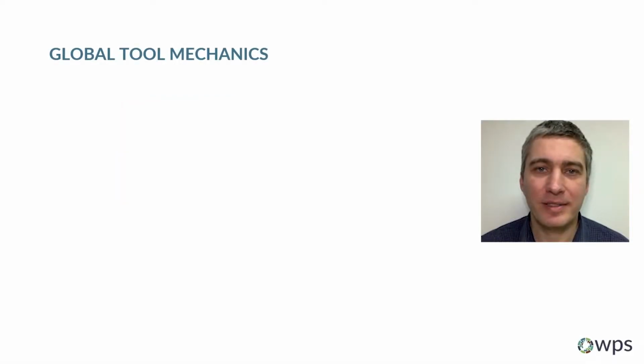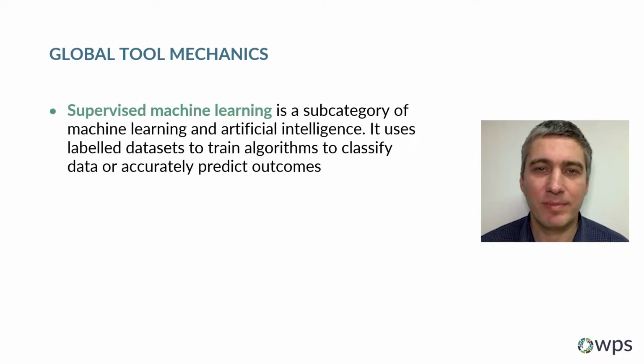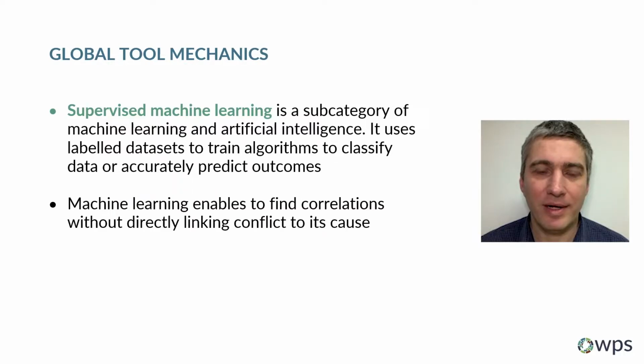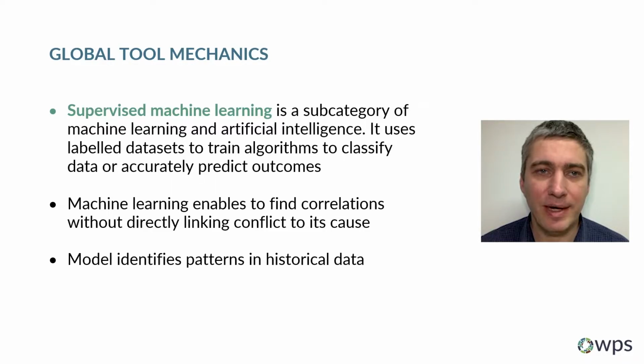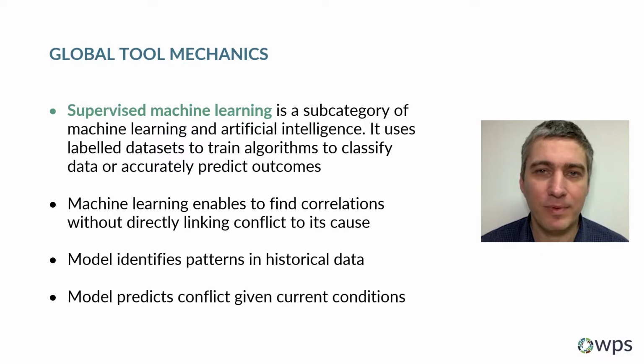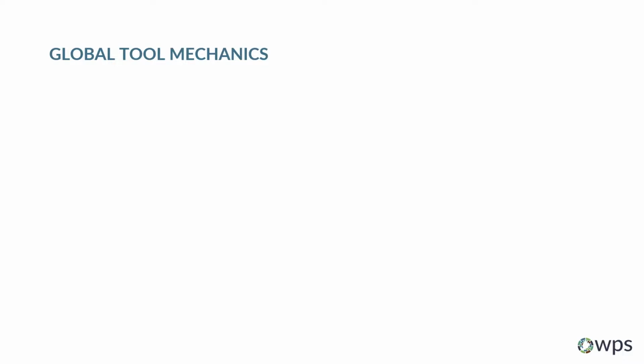The conflict predictions of the Global Early Warning Tool are generated through the use of supervised machine learning. Because there is little consensus on which factors cause conflict, machine learning enables us to exploit correlations without directly linking conflict to its cause. The model identifies patterns in the historical data and uses these patterns to predict conflict given current conditions. The Global Early Warning Tool uses a random forest model for this analysis.